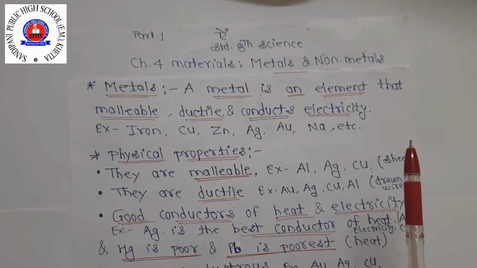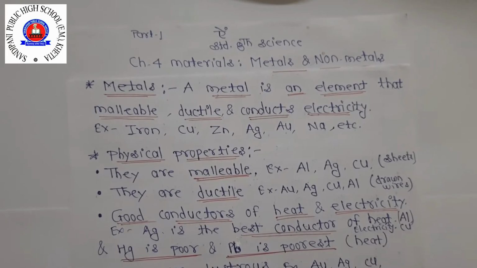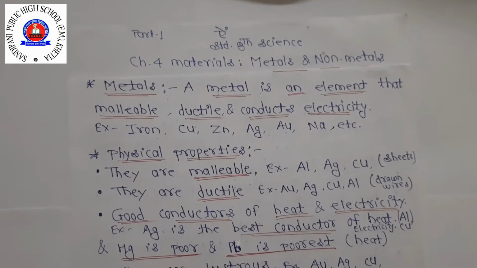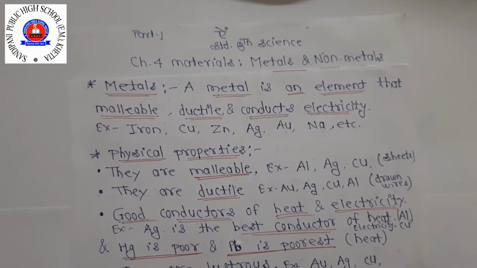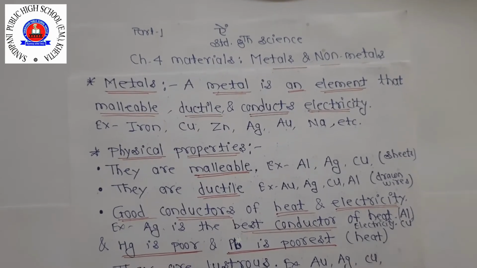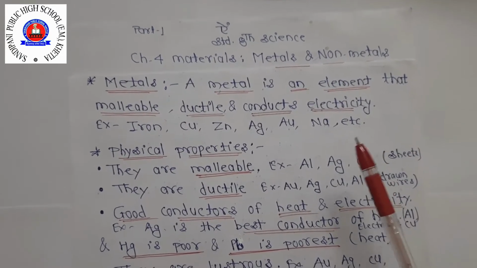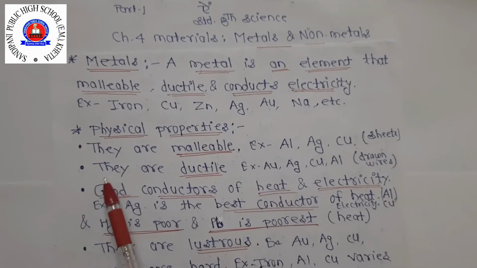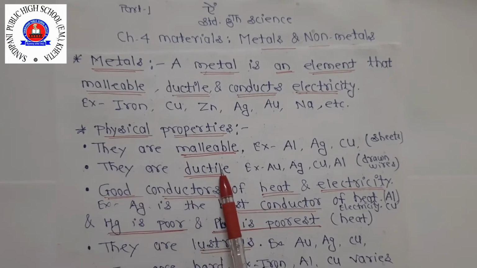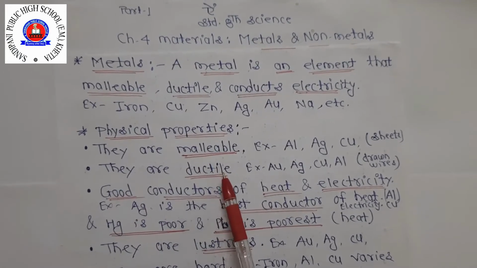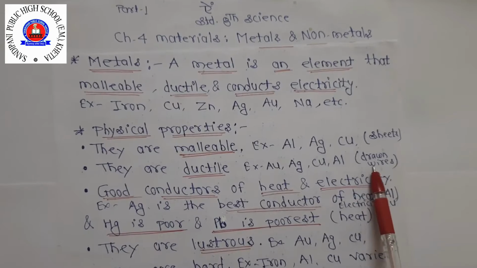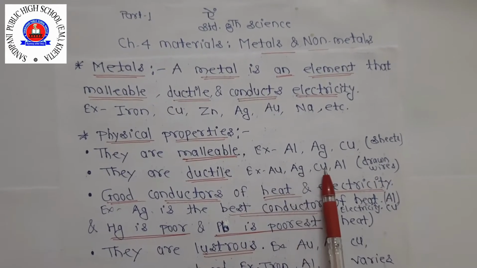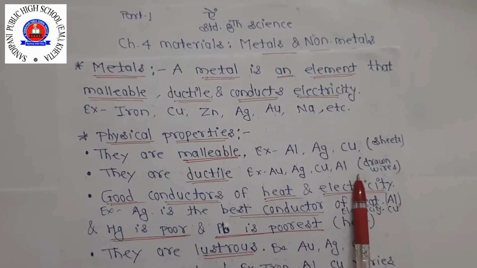Silver and gold are used to decorate sweets and other decorative items. So malleability is an important characteristic property of metals. Now second, they are ductile. Ductile means they can be drawn into thin wires. For example, gold, silver, copper and aluminium.